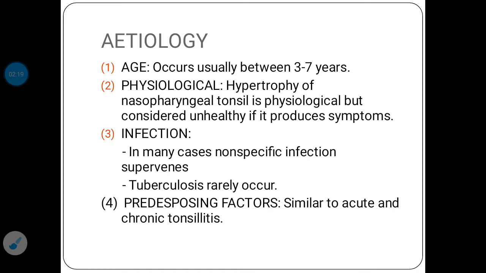Predisposing factors of adenoids are similar to tonsillitis.